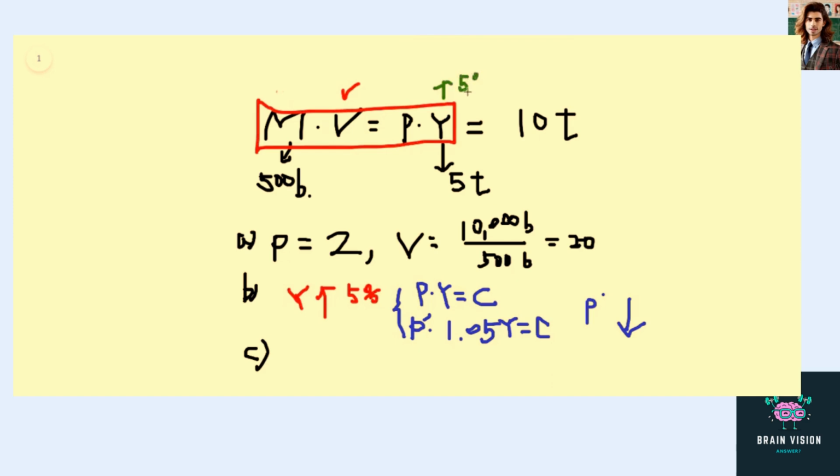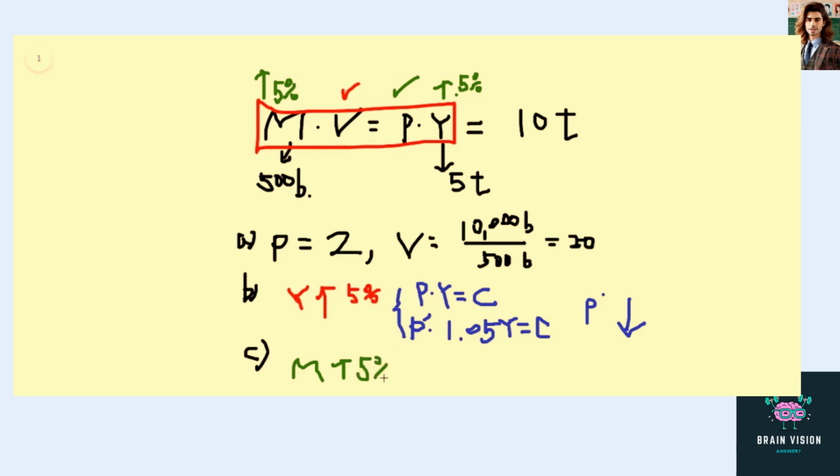What money supply should the Fed set next year? If we now fix this P, this is easier than question B, because now we just have to increase the money supply by the same amount as Y, which is also 5%. So increasing money supply by 5% will do the job.